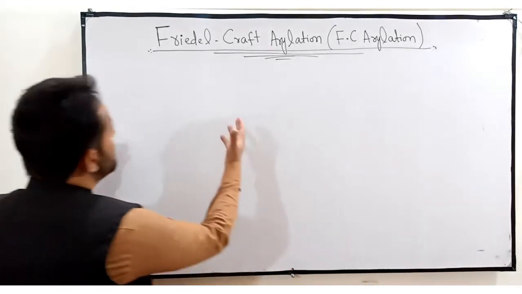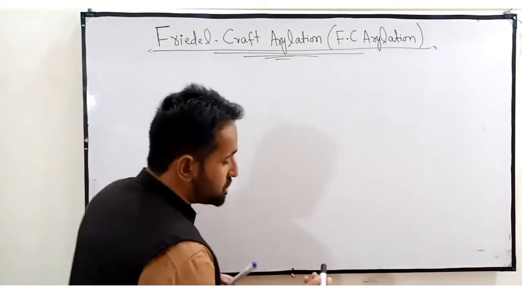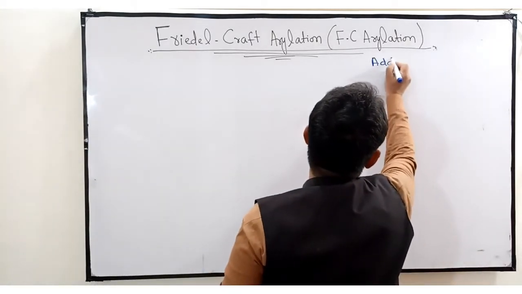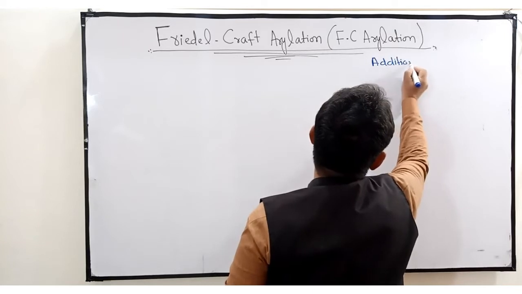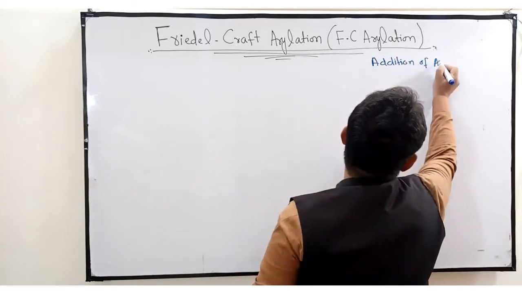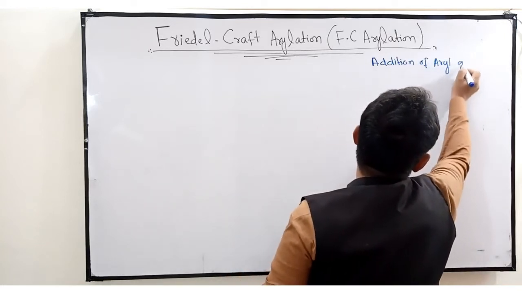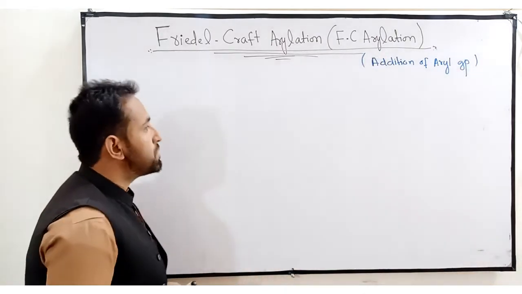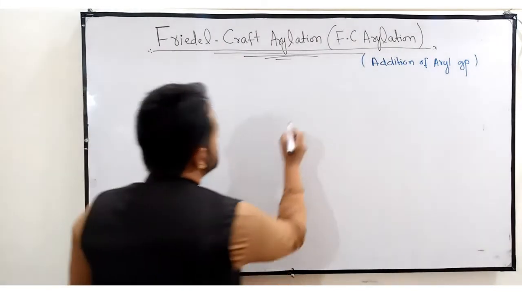So what is the meaning of Friedel-Crafts Arylation? Here the word arylation means addition of an aryl group. So we will discuss what an aryl group is. This is very simple, dear student.